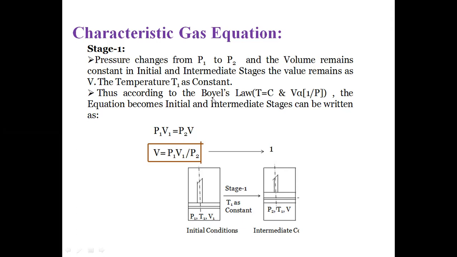The basic equation of Boyle's law is PV remains constant. If we consider the process from the initial condition to the intermediate condition, P1 V1 is equal to P2 V. We have to calculate the intermediate volume, so V is equal to P1 V1 by P2. This equation is represented as equation 1.